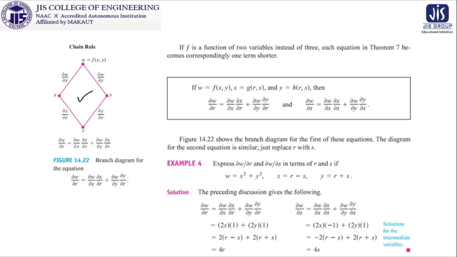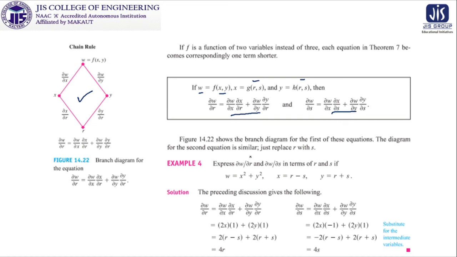There are going to be 2, and then x is coming as del x del s, del x del r, and del y del s. So we can write that w is a function of x and y, where x is a function of r and s and y is a function of r and s. In the previous case, it was w is a function of x, y, z, where x, y and z are each functions of r and s. But here, only two variables are considered. Now, del w del r will be of this formula, and del w del s will be of this formula. This is the branch diagram already discussed.